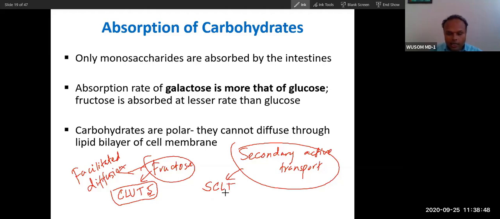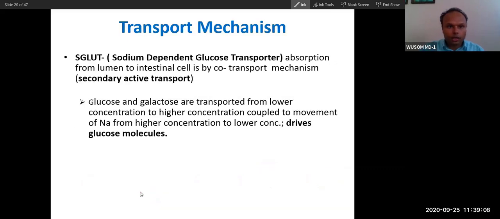So GLUT is glucose transporter, and SGLT is sodium glucose transporter. We will talk about this secondary active transport, and later we will also talk about GLUT. We will classify these glucose transporters and talk about facilitated diffusion.